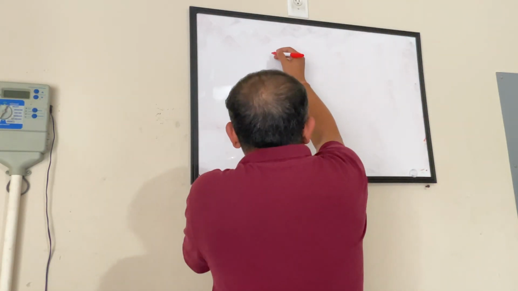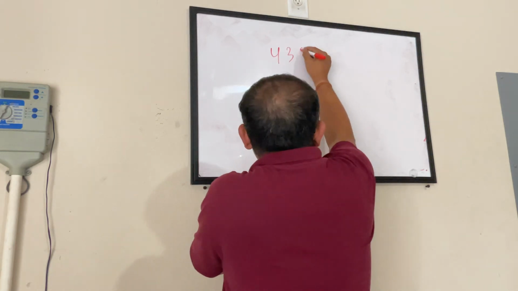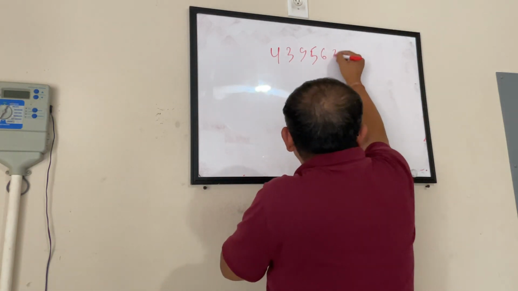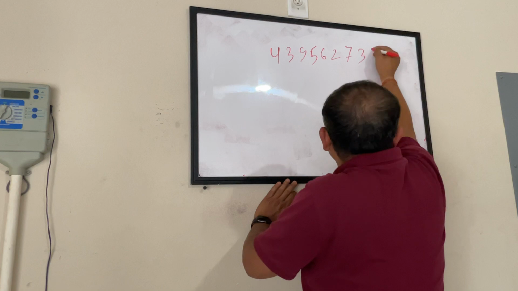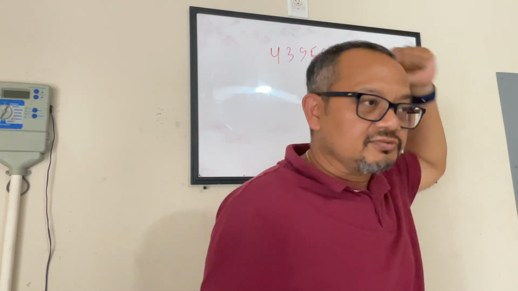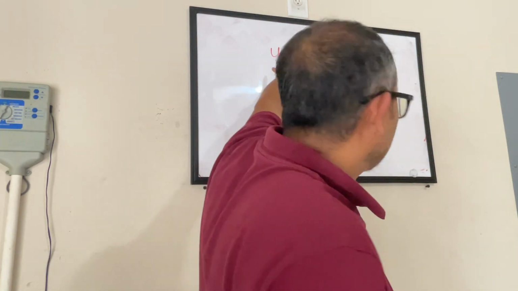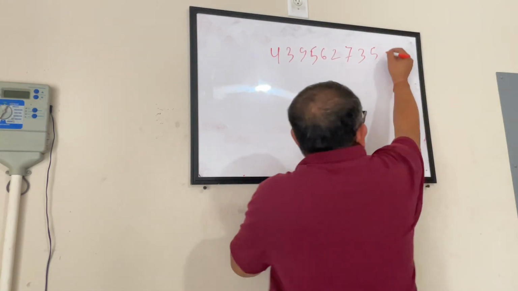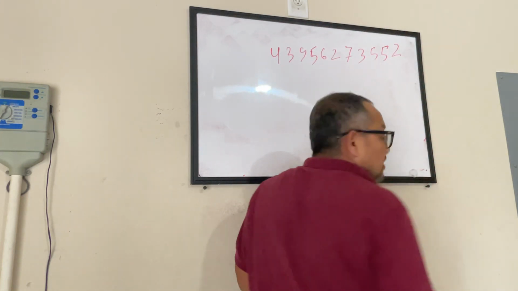Let's say I tell you 4, 3, 9, 5, 6, 2, 7, 3, 5. Can it be divided by 3? You will say, okay, let me divide and tell you. That might take 15 minutes. If I add 2 or 5 more digits, it might take 10 minutes more. I can do this in 1 minute and tell you whether it can be divided by 3 or not.